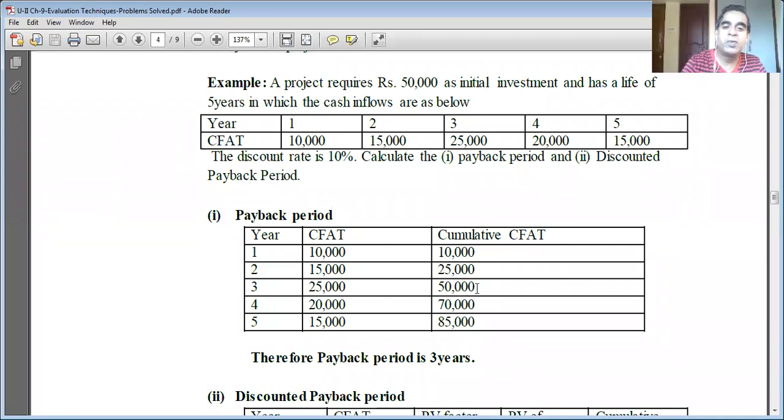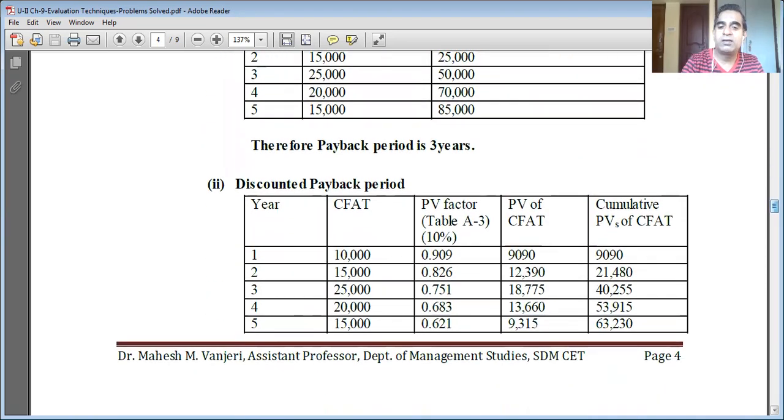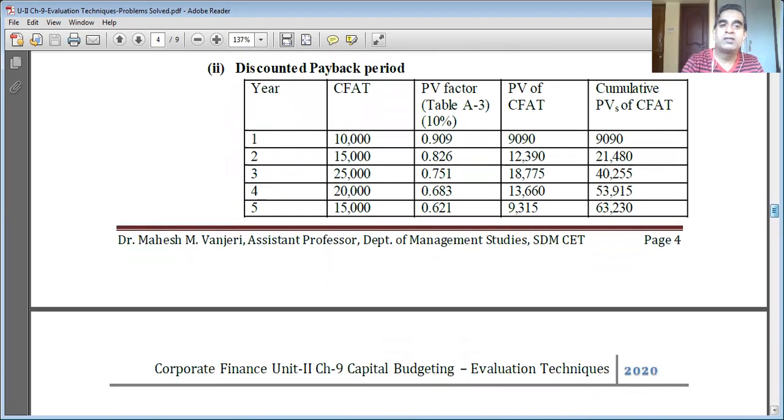See, the cumulative CFAT in year 3 is exactly 50,000. So the corresponding year is 3. Therefore, the payback period is 3 years. Here you are saved from calculating the payback fraction. I don't think there are any issues. So now, let's move to discounted payback period.